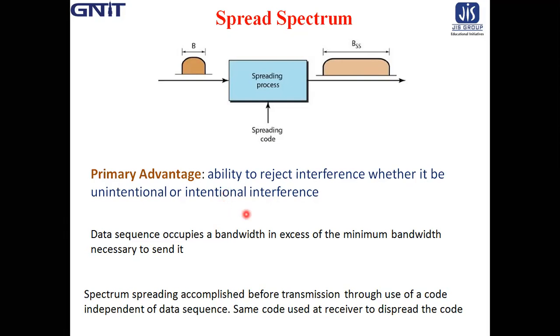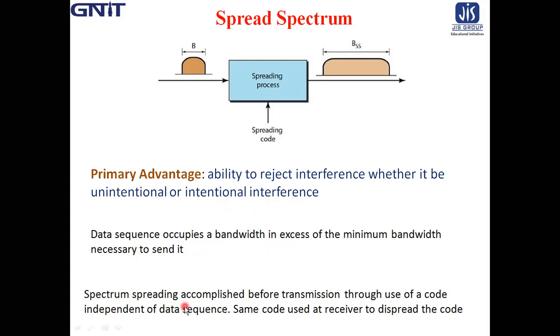So the definition of spread spectrum modulation may be stated in two parts. First, spread spectrum is a means of transmission in which the data sequence occupies a bandwidth in excess of the minimum bandwidth necessary to send it.